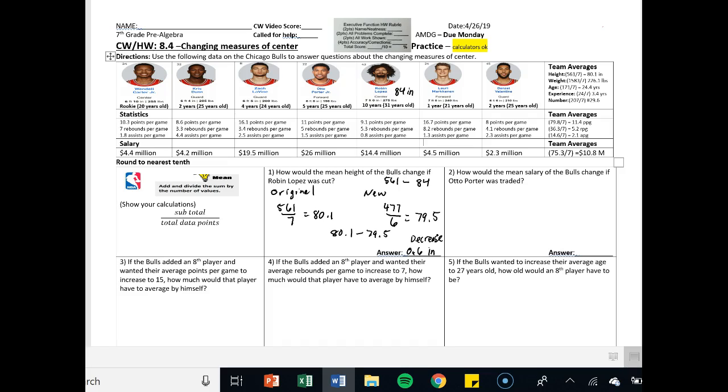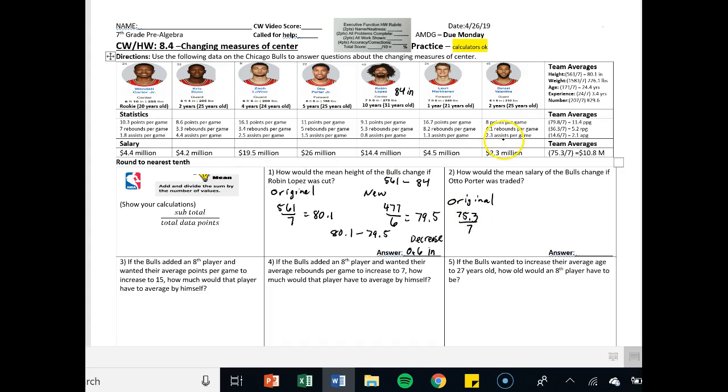Let's do one more. How would the mean salary of the Bulls change if Otto Porter was traded? Okay, so again, you start off by saying, all right, what's my original? And if we go to salary right here, I had 75.3 million divided by 7 players.